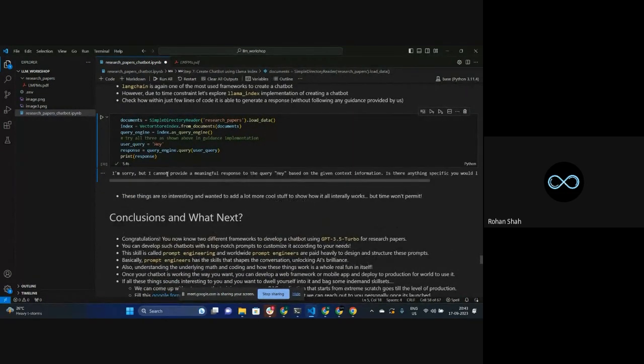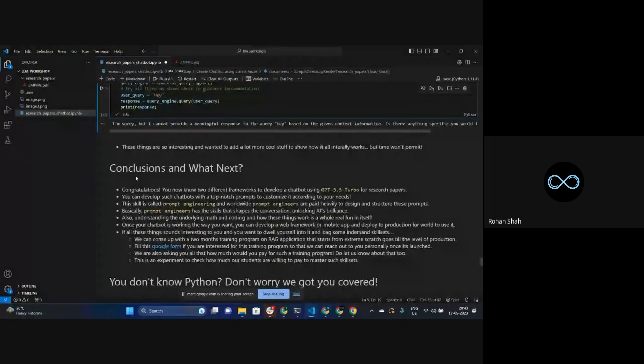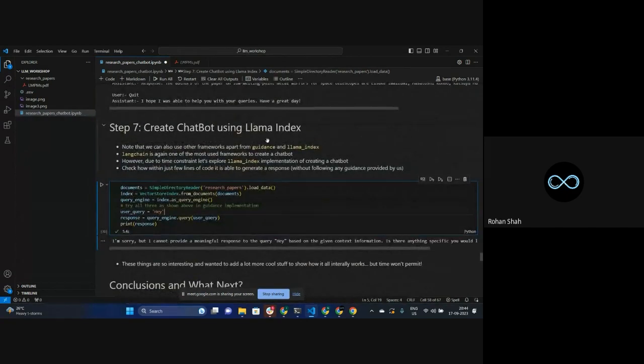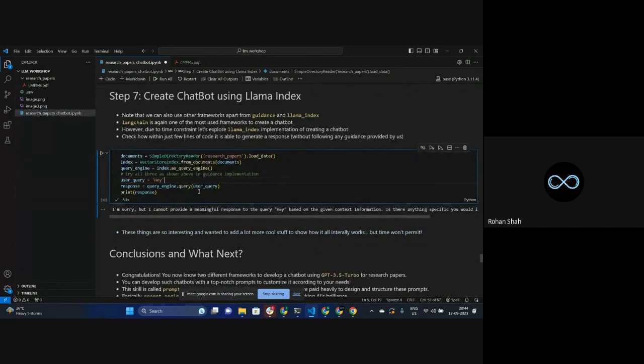See, I am sorry, but I cannot provide a meaningful response to the query hey based on C. So it means that the prompt engineering done over here needs to be a bit more refined as compared to what it is right now. That's the power of prompt engineering, how you structure your prompts such that it works in all kinds of use cases. That's exactly what I wanted to show you. That's the reason I've also created the Llama Index version for you, so that I can show you this difference.